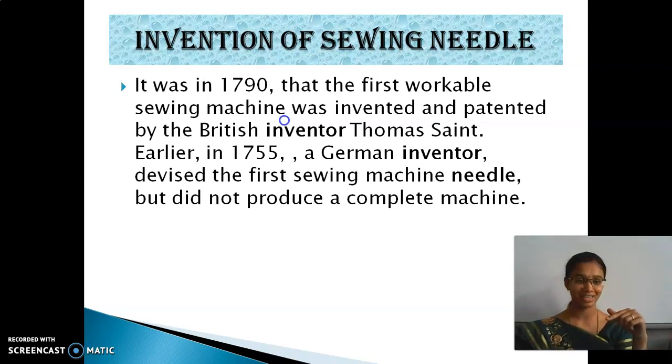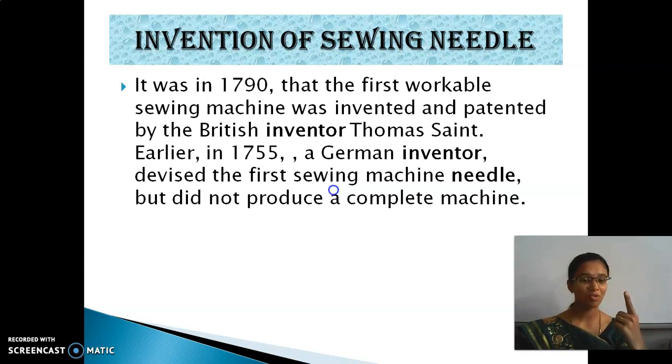But before that, in the year 1755, a German inventor devised the first sewing machine needle.